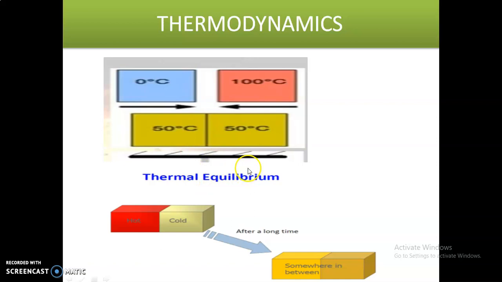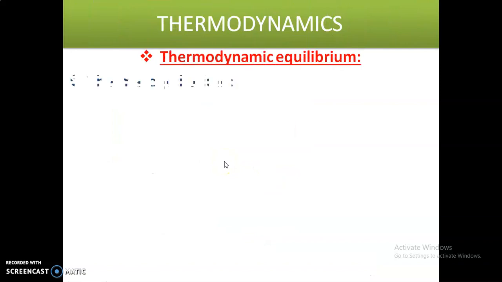So when we say the system is in thermal equilibrium position, it means if the temperature of the system does not change with time and has the same value at all points, then the system is said to be in thermal equilibrium position.